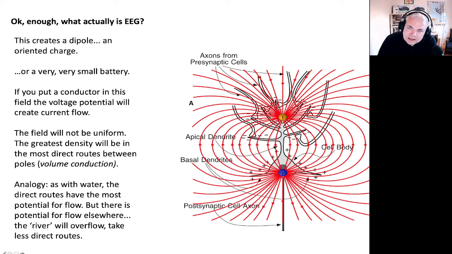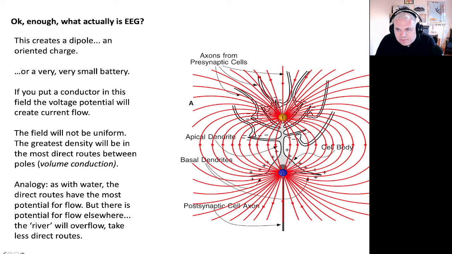Now we have negative charge on one pole of the battery, positive charge on the other pole of the battery, and electrons want to resolve this difference between the poles. So we have now this accumulation of voltage, this electromotive force, where electrons want to transfer between the poles of this tiny little battery, but they can't. So there is this force encapsulated in this tiny little battery. That creates a field. There is now this voltage field that's created, and the field is not uniform.